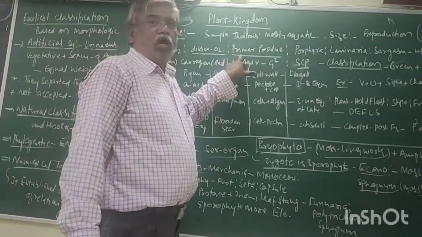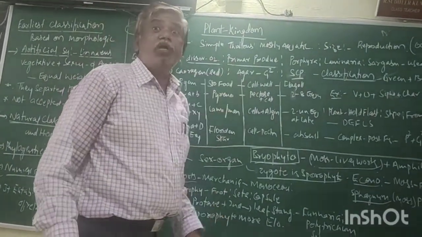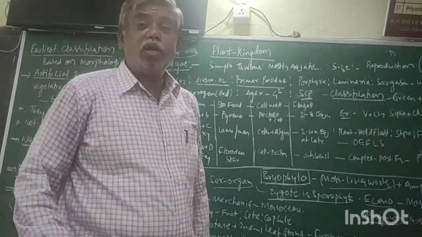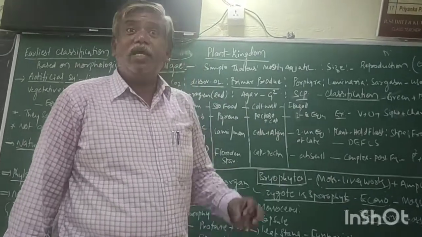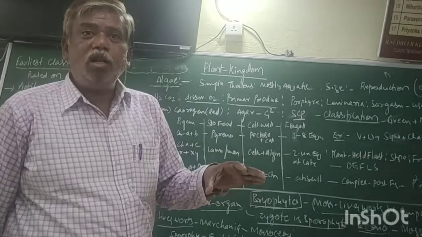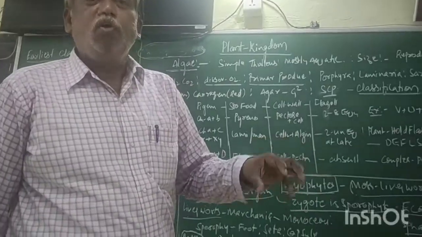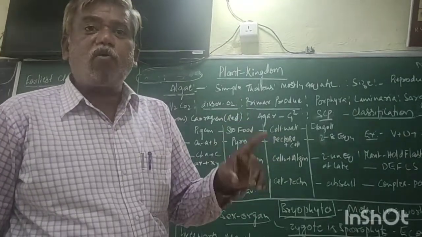Now, we are discussing algae. These are the primary producers, and they are the energy source for all consumers which form the aquatic food chain.